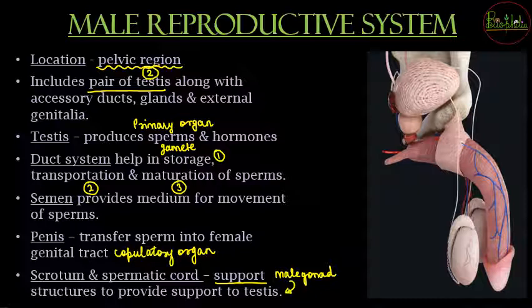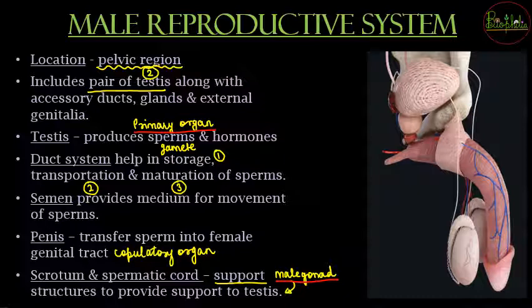So if you see about testis, testis के क्या क्या नाम हमने देखे अभी तक. We saw that testis is going to be called as primary sex organ. Then it is also going to be called as male gonads. And one more thing I needed to discuss about duct system. Duct system में कौन से ducts आते हैं.